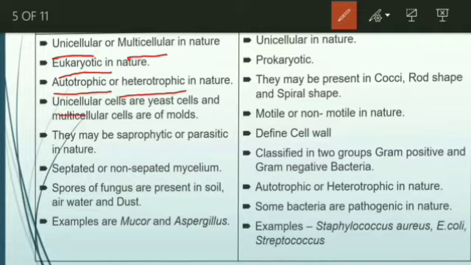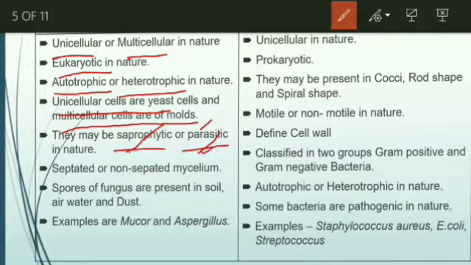And later, unicellular cells are yeasts, and multicellular cells are molds. That is what we have already seen. If they are made up of single cells, they are called yeast cells, and multicellular ones are called molds. And then they may be saprophytic or parasitic. Saprophytic in the sense what? These fungi acquire their food from dead organisms, then it is said to be saprophytic. They may be parasitic. Parasitic means these organisms may live inside another organism for food. This may be parasitic in nature.